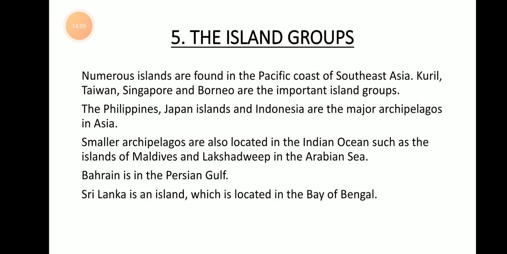So smaller archipelagos are located in the Indian Ocean. They are the islands of Maldives and Lakshadweep in the Arabian Sea. So these islands of Maldives and Lakshadweep are small islands. Philippines, Japan and others are somewhat larger islands. Okay. And Bahrain is located in the Persian Gulf. And finally, Sri Lanka is an island which is located in the Bay of Bengal. So these are the physiographical divisions of Asia. They are 5 in number.